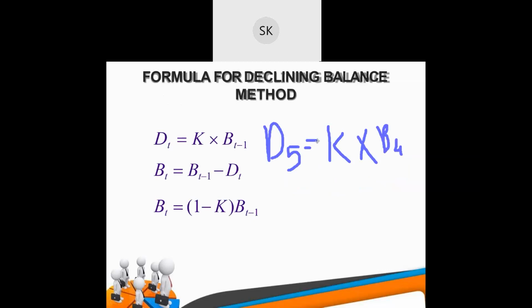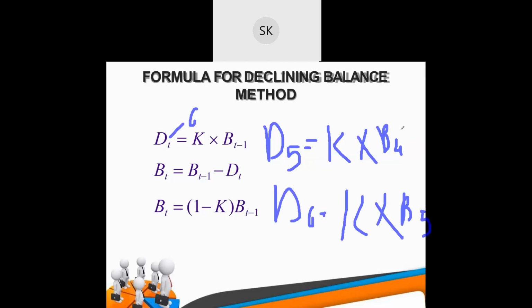So depreciation will be a fixed percentage of the previous book value. Let's take an example: if t is 6, D6 will be K into B 6 minus 1, which is B5. So basically depreciation is a multiplication of a fixed percentage and the previous book value.